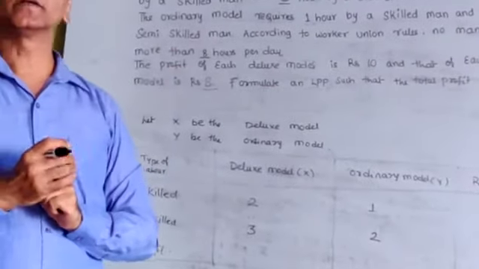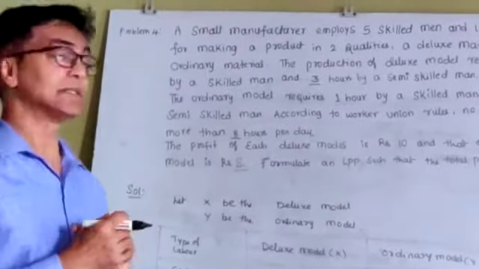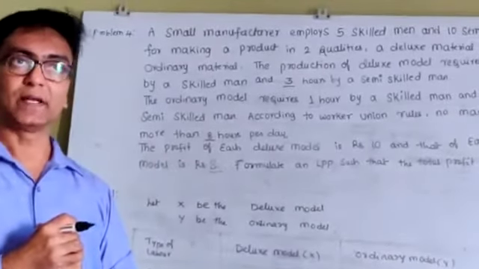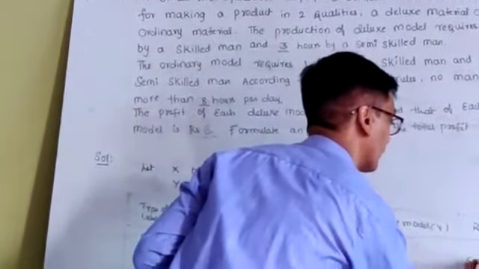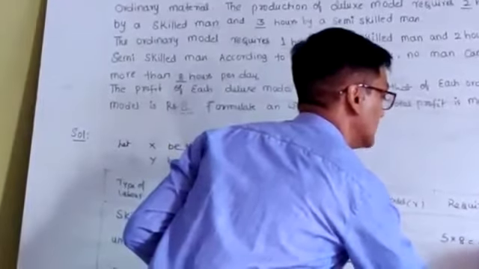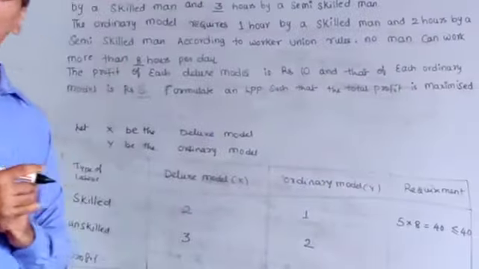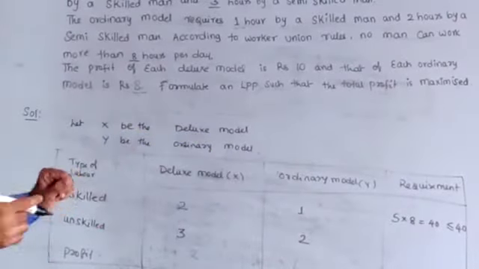See here there is a small calculation part, because how many skilled men are available? 5 skilled men. So, 5 into 8, it is 40. Therefore, the available requirement time for skilled men is less than or equal to 40.